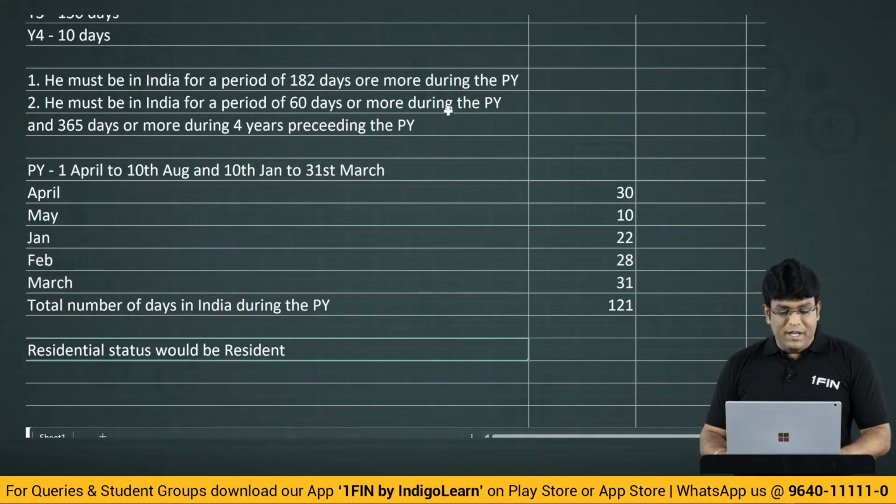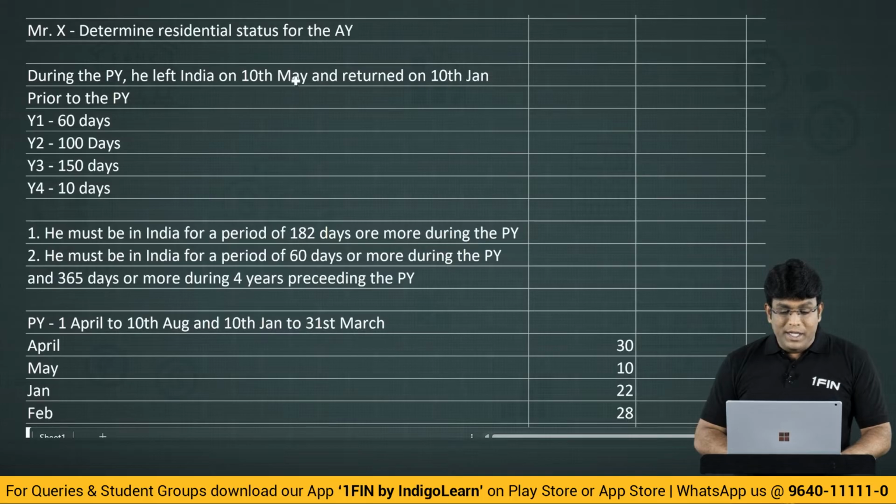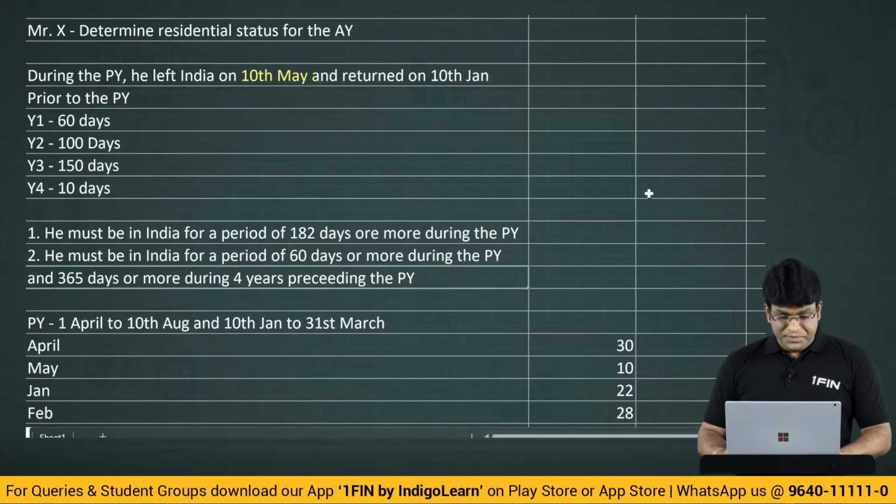You're getting what I'm trying, my dear friends? Everybody, I'm sure you got clarity in what I've done. I just changed your question where 10th August, I changed it to 10th of May. So that clarity of thought will come in terms of what we are trying to understand in this particular question, my dear friends. So that we'll get full clarity in terms of what it is that we are trying to do in this question.